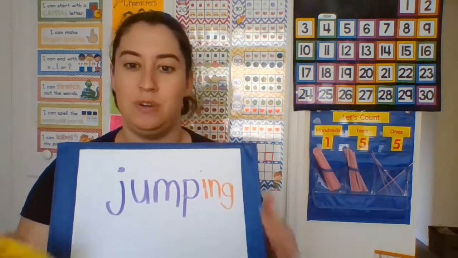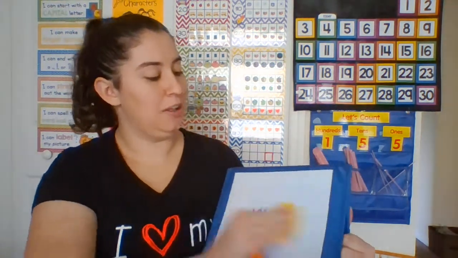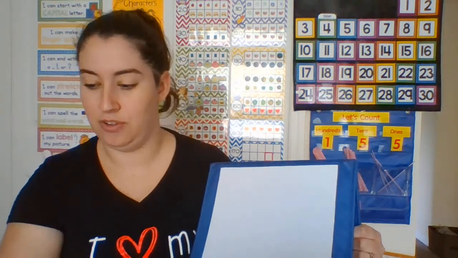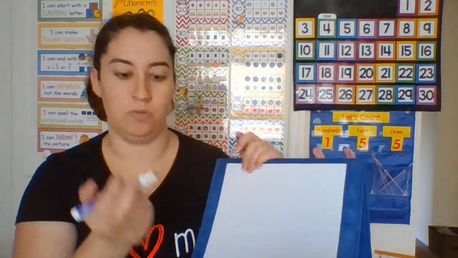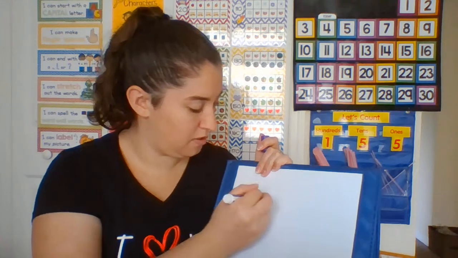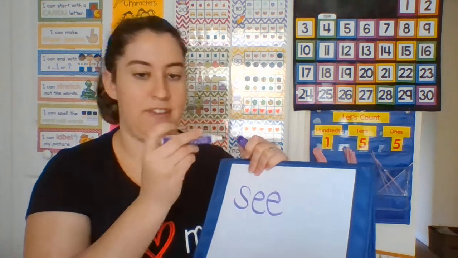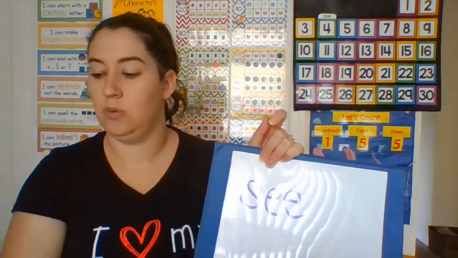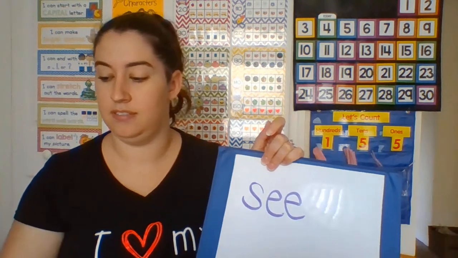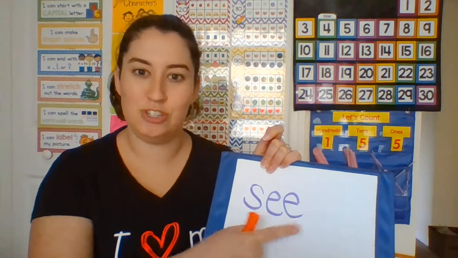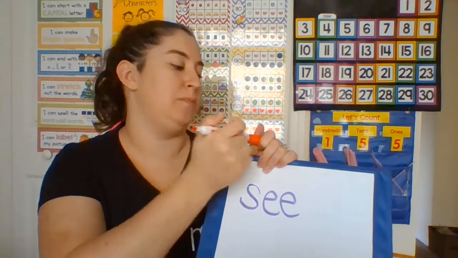Okay, let's try another one. Let me pick another sight word that I know you know really well. It's one of my favorite sight words. What word is that? It's see. Remember, two E's. That's why I like it, because of my little poem.